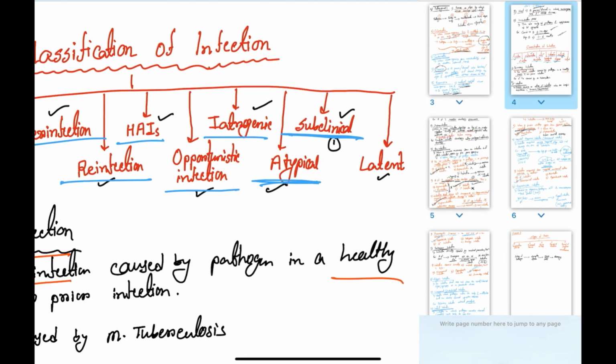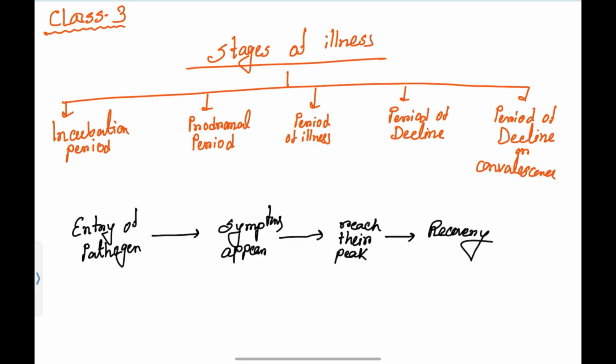In today's class, we will be discussing another important and small topic that you can see on screen, that is stages of illness. You might not know that every infection, when it enters, takes some time. No infection just appears suddenly. It follows a specific pattern or timeline inside our body.